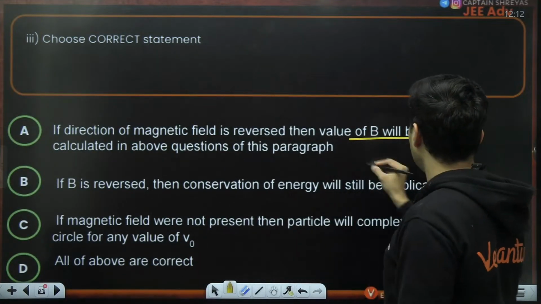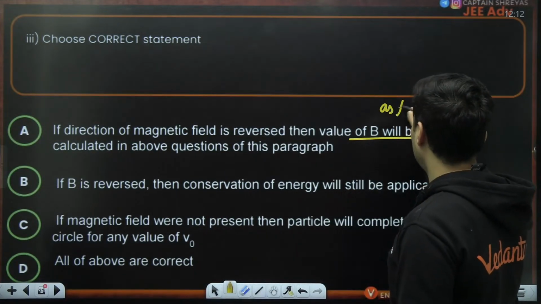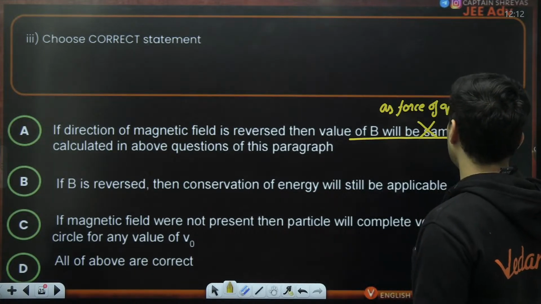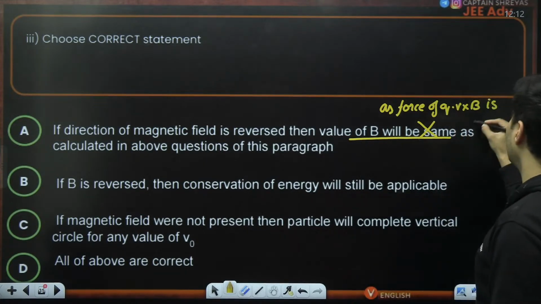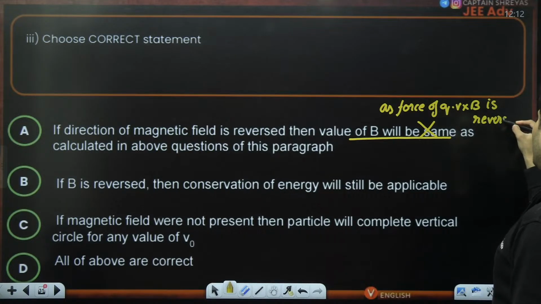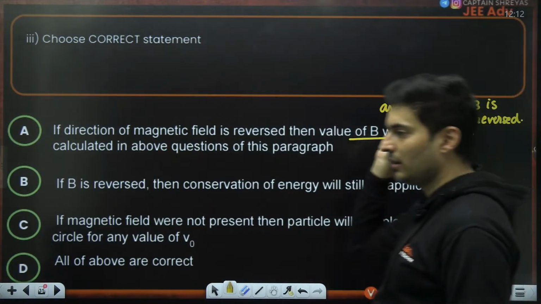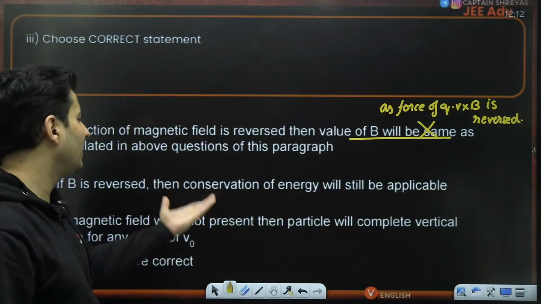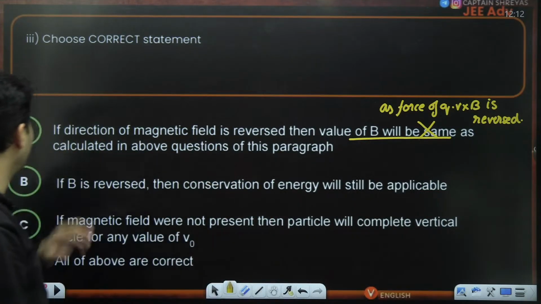This is definitely wrong, as the force QVB is reversed. That will definitely affect the FBD and the calculations. If B is reversed, the conservation of energy has nothing to do with the magnetic field.